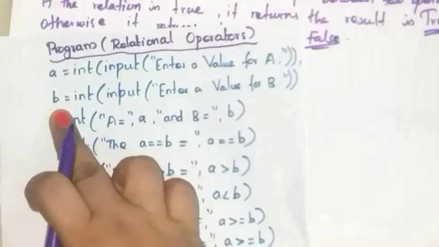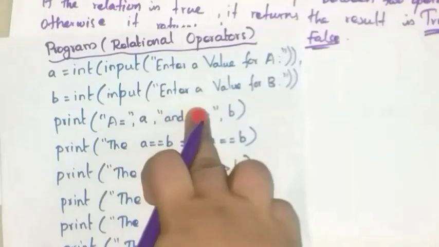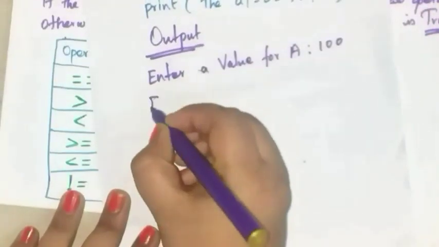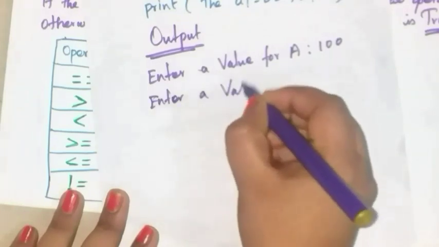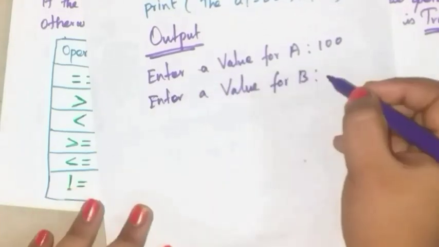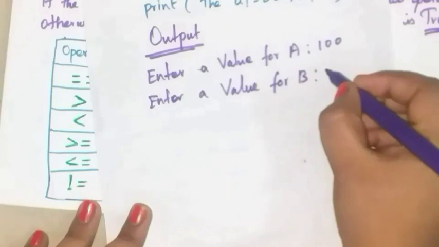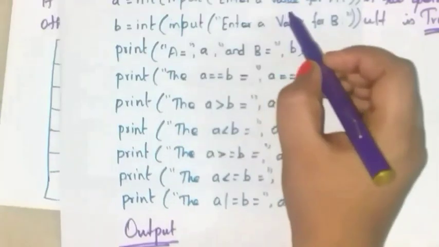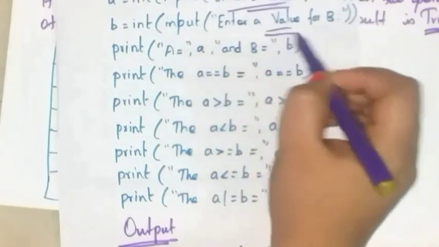And next B is equal to int input, enter a value for B. So write here, enter a value for B. Let us assume the B value is 35. So this is over.